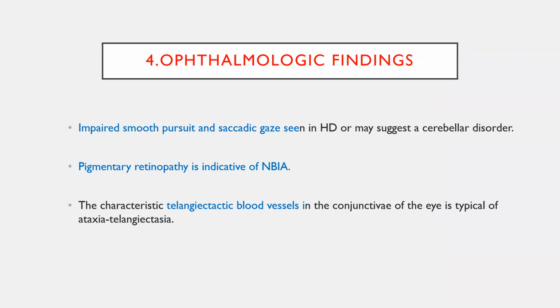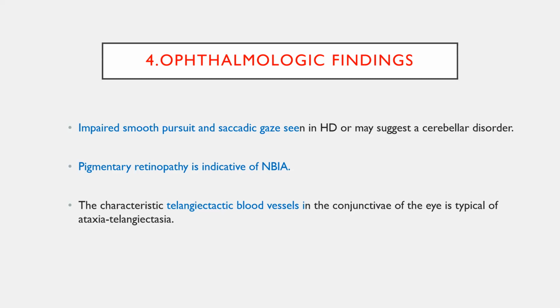So let us come to the ophthalmologic examination. You should know what pursuits are and what saccades are. Pursuits are nothing but slow tracing movements. Whenever you trace an object very slowly, the eyeball will move very slowly. These are called pursuit movements. Saccades are the fast movements to focus on the object. These are affected in various neurological diseases.